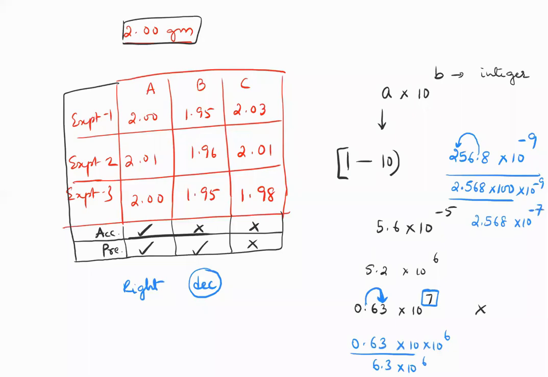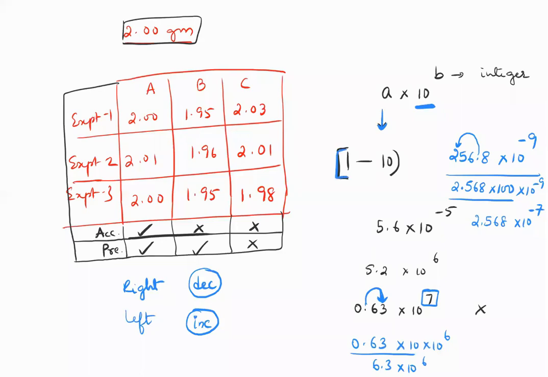So when you shift decimal places to the left, your 10 to the power will increase. The 10 to the power part is called the exponential part. So the exponential part has to decrease or increase depending on where you're shifting your decimal place to. And by how many places you are shifting, the 10 to the power will change by that many places. Please remember, A has to be between 1 and 10 only.